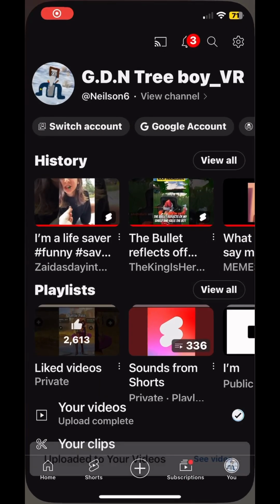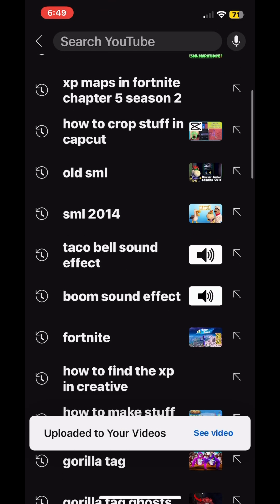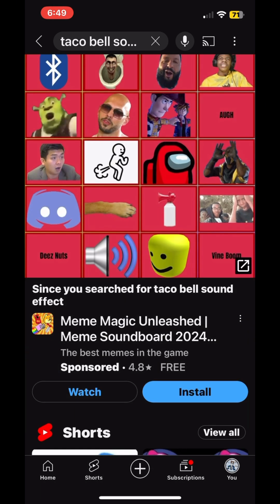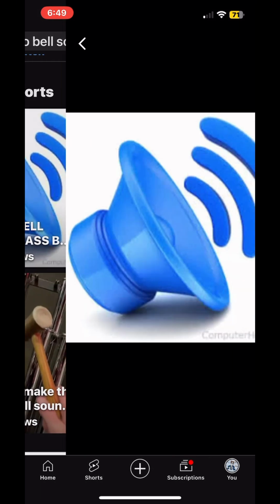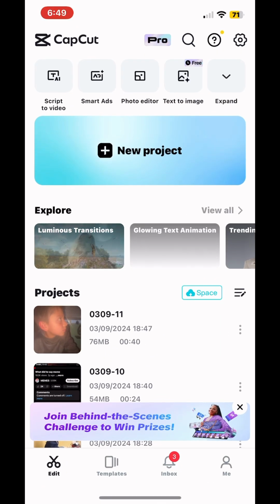How to add boom sound effect, anything you want on CapCut. Okay, first you want to go to YouTube, and then you want to record what you do, like what I'm doing right now. You want to record your phone, and then you want to search up something, and then go to one of the videos, and like I was saying, you want to record it. And then right when you do that, you know what else you do?